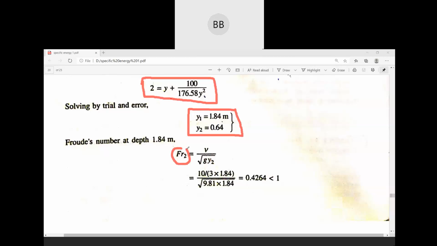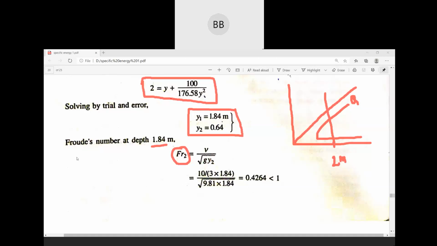First we will take this 1.84. If you remember the graph, it will have x and y axes, then we will have an E equals y line at 45 degrees, and then your specific energy curve for a particular discharge. Suppose this is your 2 meter. For this 2 meter, you will have two alternate depths, one here, one here, and this portion is your minimum specific energy.